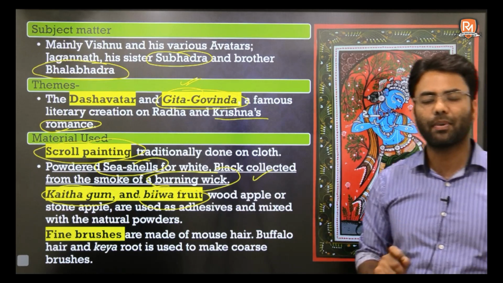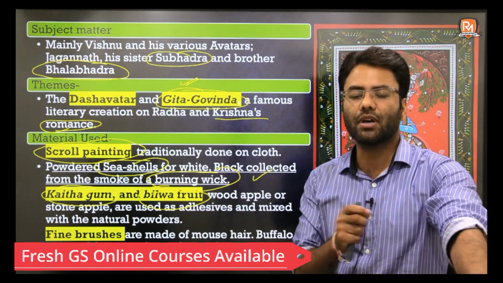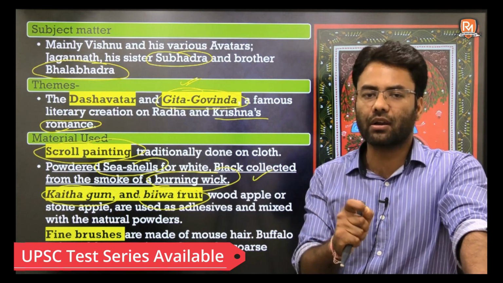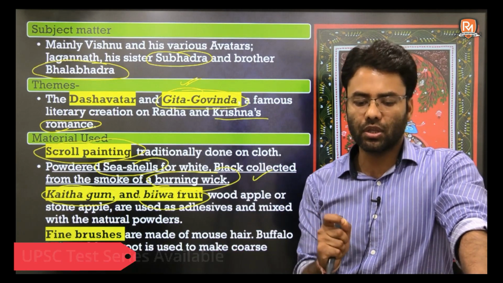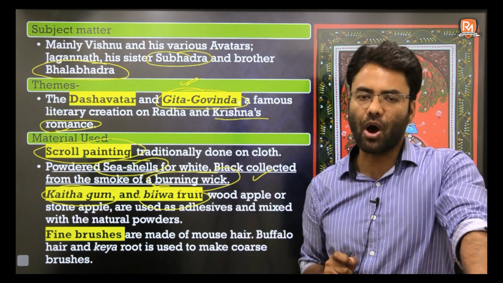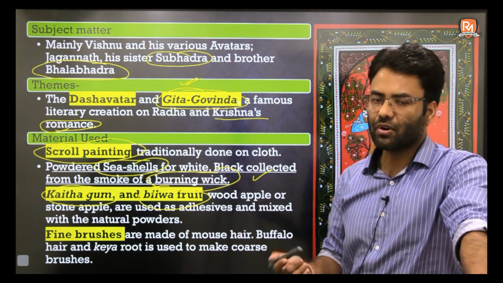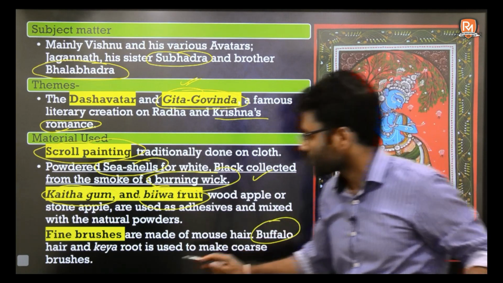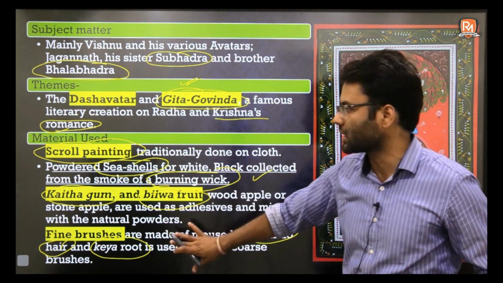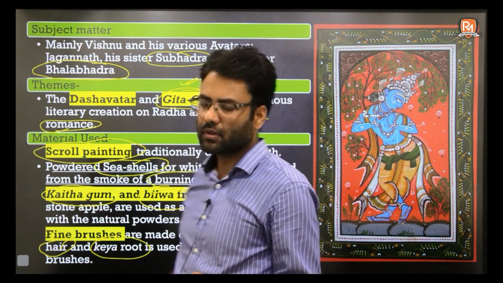Now the third component, or third material used in any painting, is the brush. So here they use a brush, if they require to make any fine strokes, made with the hairs of mouse. Otherwise, if they require some kind of coarse brush, that was made of buffalo hair or Kia roots. So this is about the materials used. You need to always remember the three dimensions of any painting in this way.